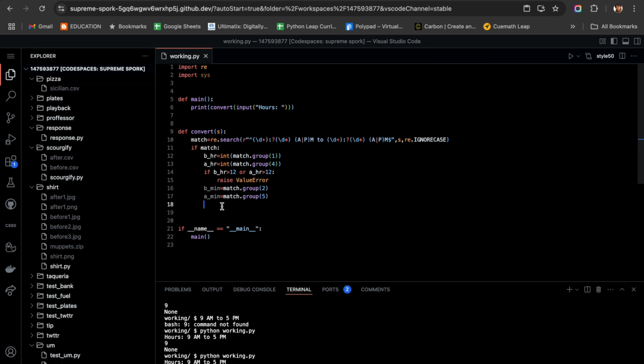Let us try, if before minute is equal to just an empty string, what am I going to do? I am going to write before minute equal to 0. Now let us check if this particular thing works.